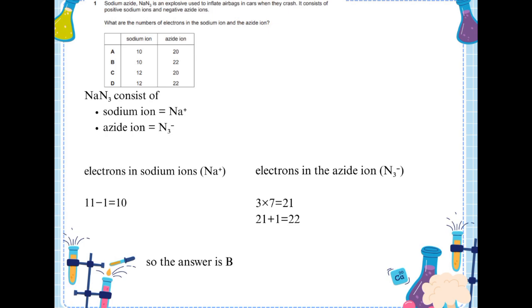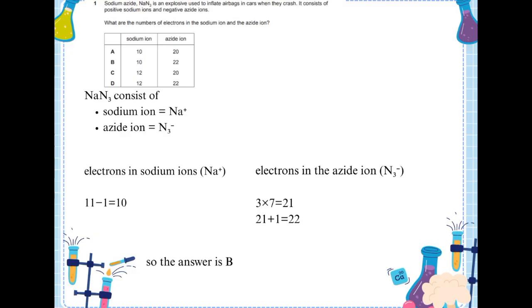Sodium azide is an explosive used to inflate airbags in cars when they crash. It consists of positive sodium ions and negative azide ions. What are the number of electrons in the sodium ion and the azide ion? First, let's look at the sodium ion, Na+. Sodium has an atomic number of 11. Since Na+ has a +1 charge, it has lost 1 electron. Therefore, the sodium ion has 11 minus 1, which equals 10 electrons.